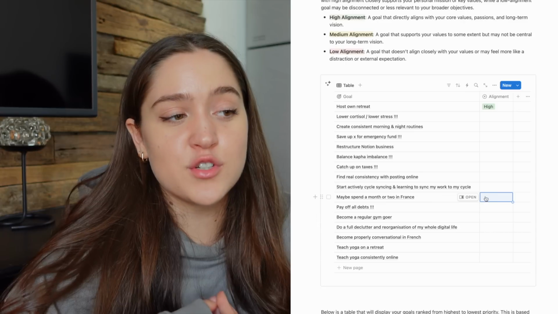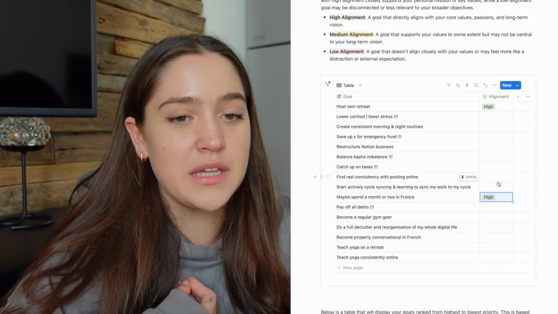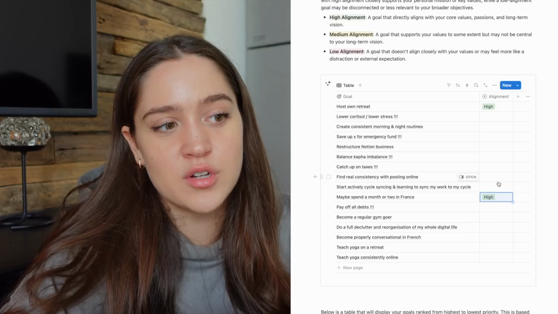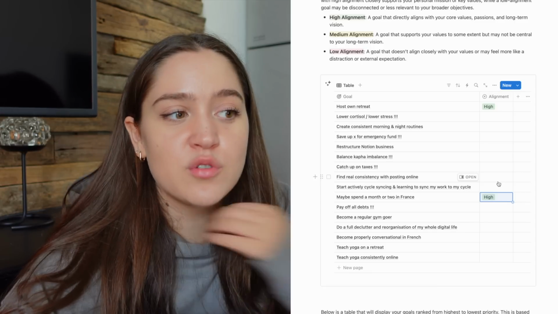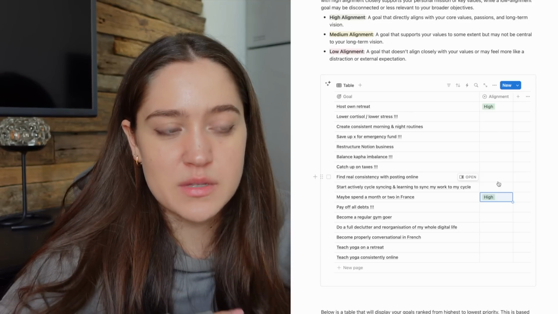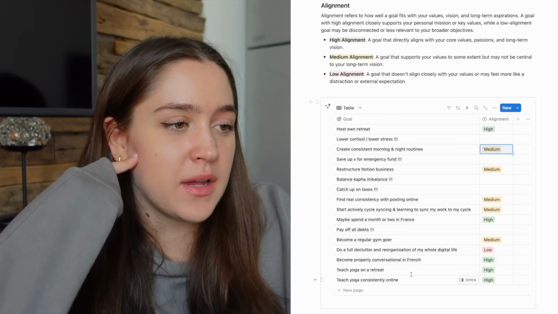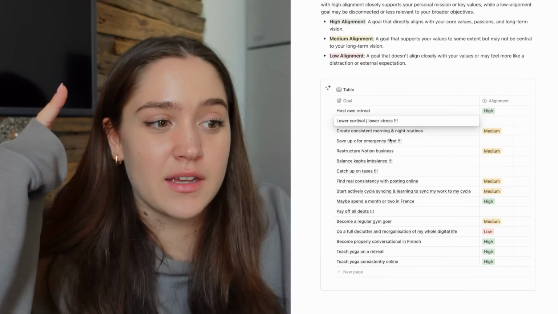Or even spend a month or two in France, high alignment because I love slow traveling. That is something I want to continue in my life for a long time, and who knows, maybe I would love living in France and I would potentially live there in the future. We don't know. So for me, that is high alignment. That is something that makes me really excited, and I feel like it shows me that I'm moving in the right direction in life. Okay, so that is my alignment for the rest of the goals, again not excluding the ones that I'm going to be rephrasing anyway.